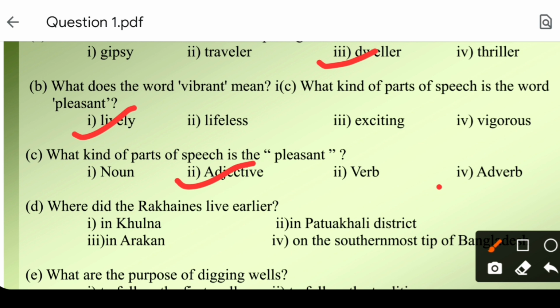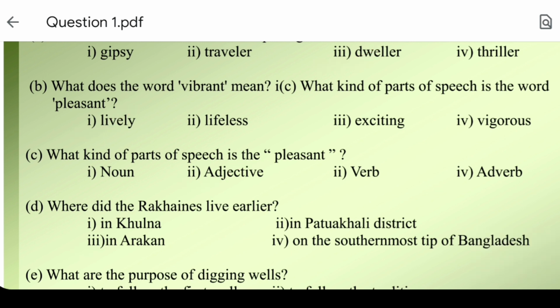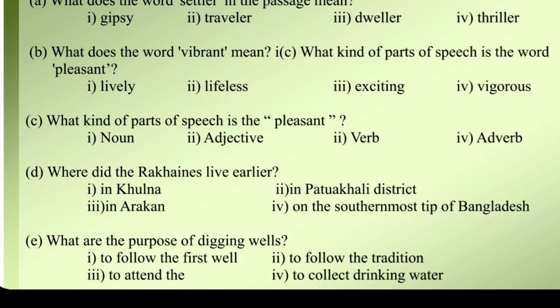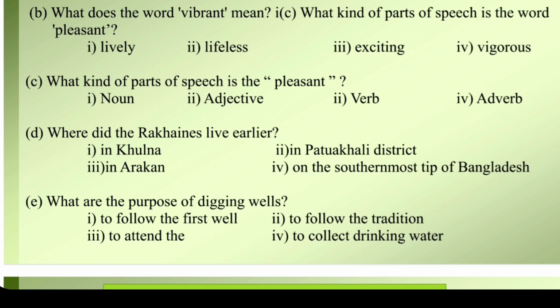Where did the Rakhines live earlier? In Khulna, in Patuakhali district, in Arakan? I know that you will answer Arakan district. Yes, this is right. They have come from Arakan district.